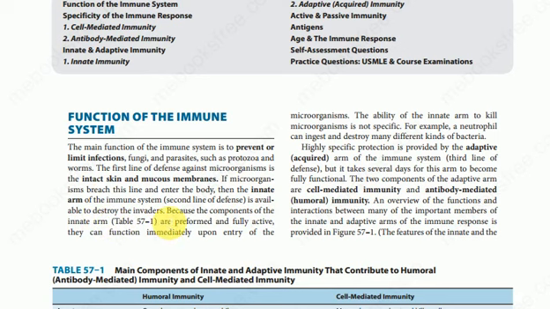The second line of defense mechanism is present in our body. It can protect our body from any foreign particle or invader which harms our body.